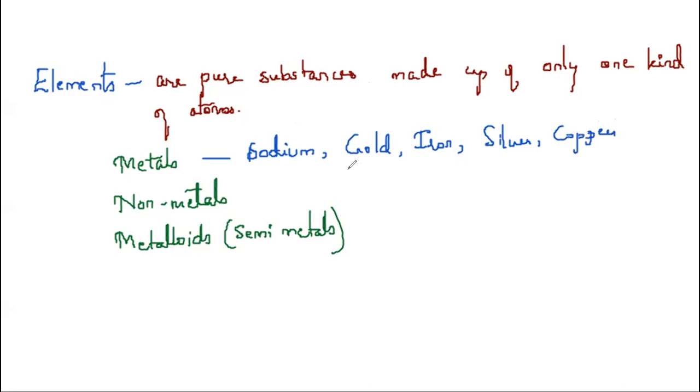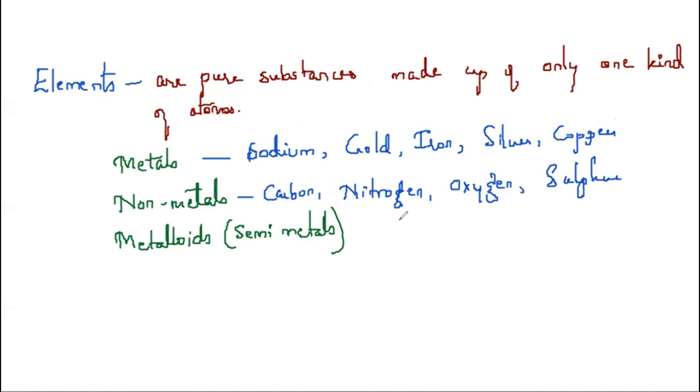For non-metals, examples: carbon, nitrogen, oxygen, and sulfur.